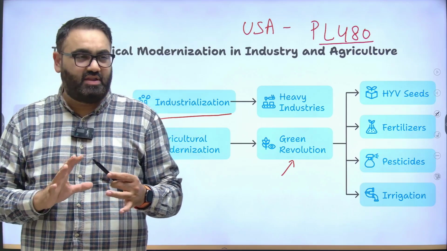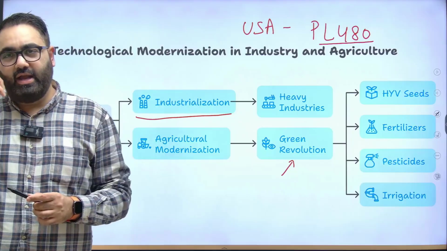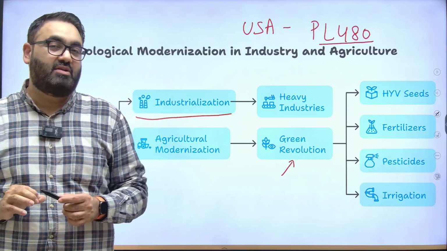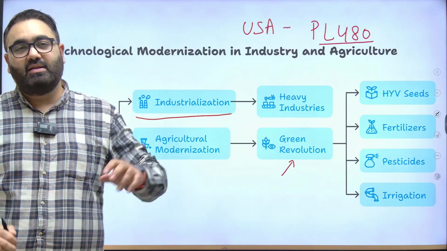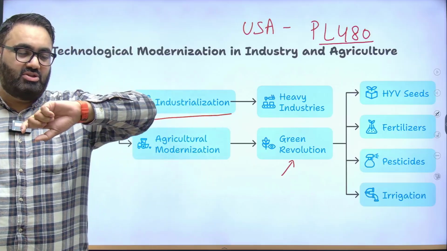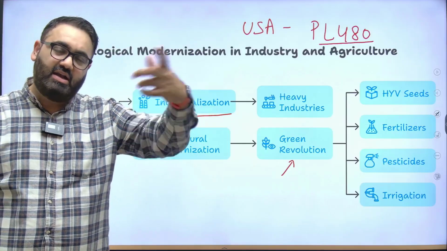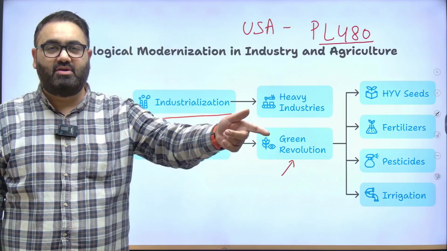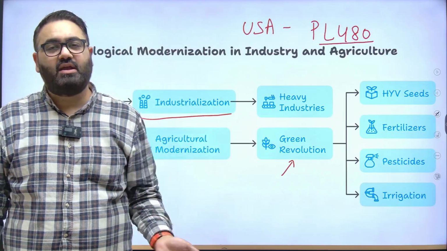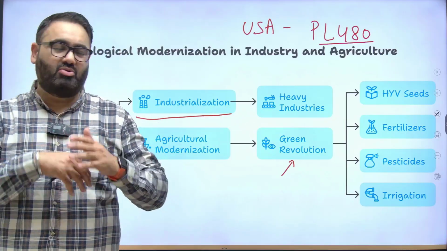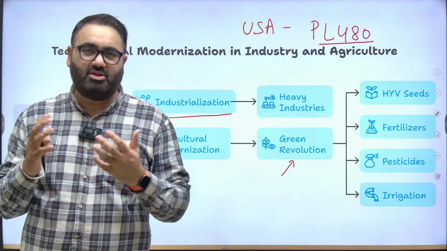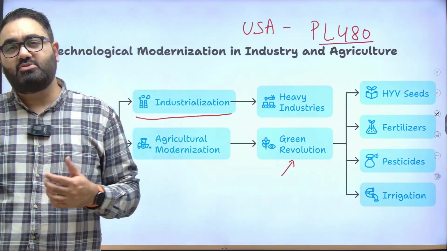For example, when the food grains used to come to India, India did have to pay some money for that, pretty low. But then Americans did not take that money. So that money was reinvested in India only. That money was invested in building some infrastructure in India only. So it was more of, you can say, free or not free. That is how the PL 480 program worked. But it was not a great situation.